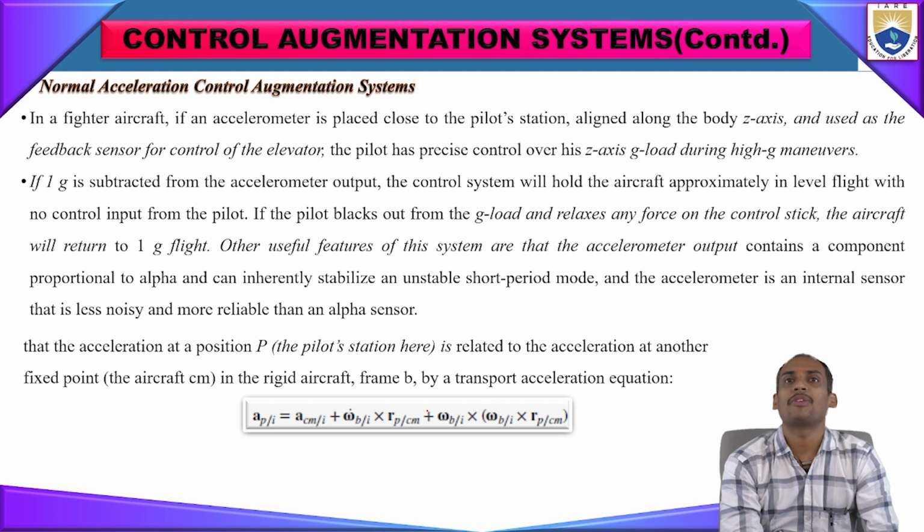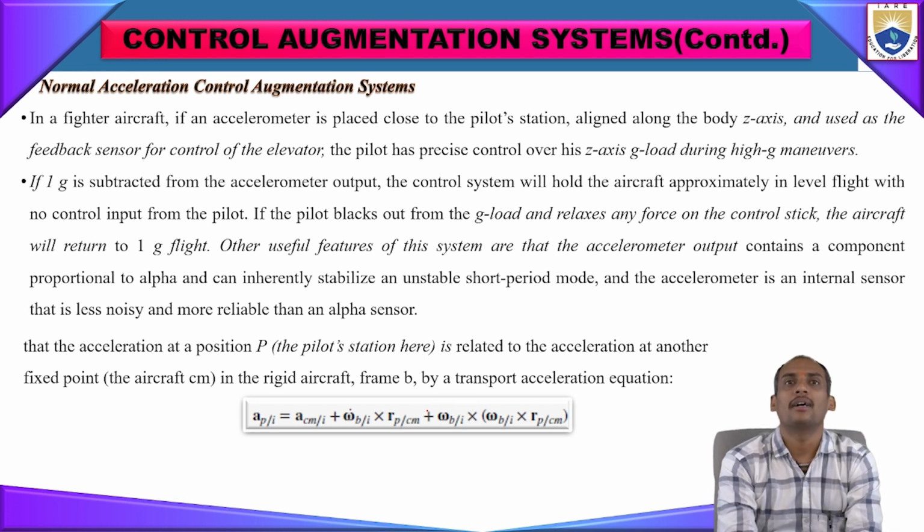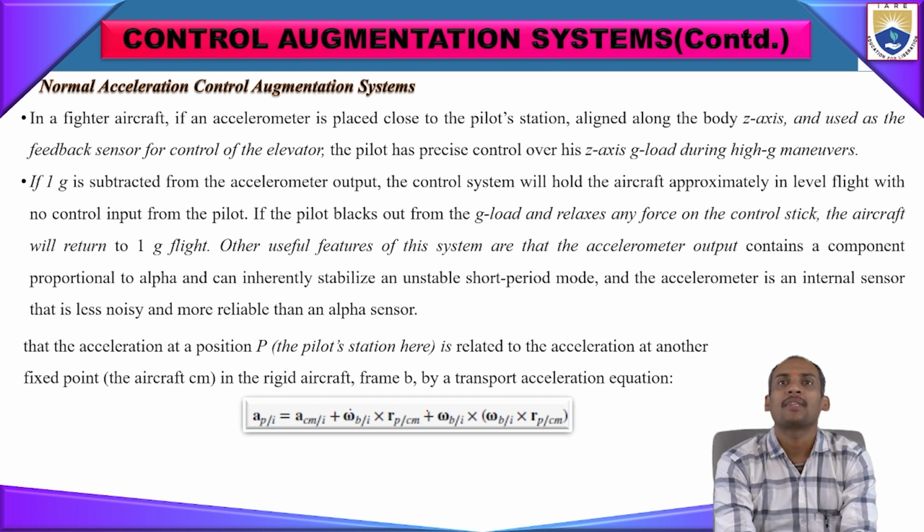For an aircraft, the accelerometer is placed close to the pilot station, aligned with the body z-axis, and is used as a feedback sensor for controlling the elevator. So the pilot has precise control over the z-axis load during a high maneuver, because when high maneuvers are required, there should be precise monitoring of the z-axis control system.